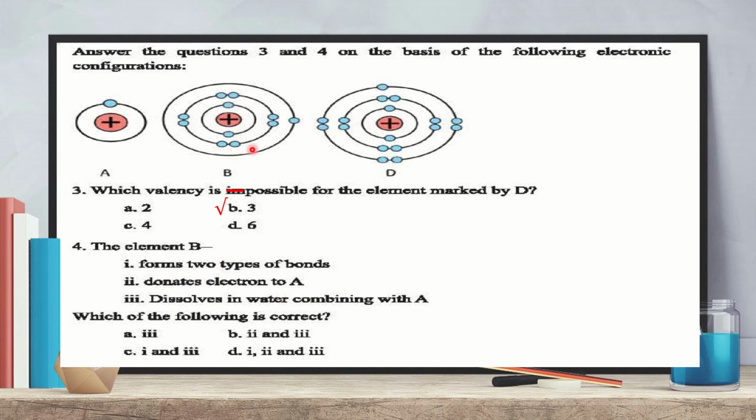Donates electron to A. Yes, sodium can donate the electron to hydrogen while forming an ionic bond. Dissolves in water combining with A. When sodium combines with A, it makes the ionic compound sodium hydride, and we know ionic compounds dissolve in water. So options 1, 2 and 3 are all correct. So the correct answer is 1, 2 and 3.